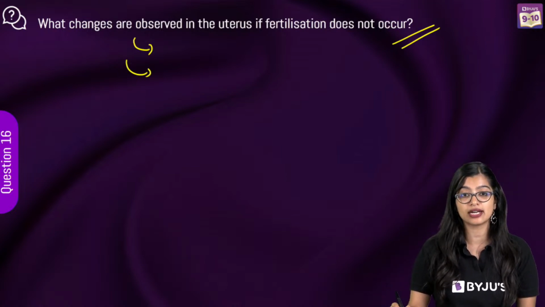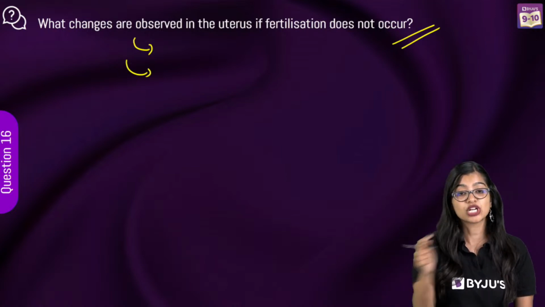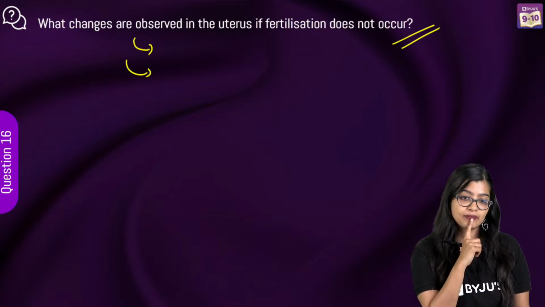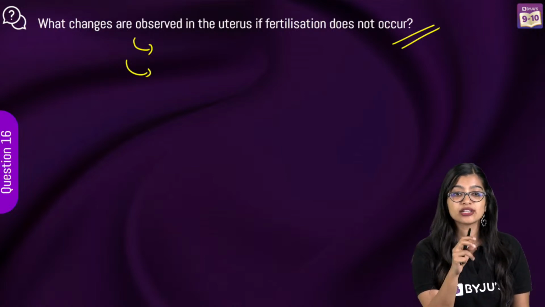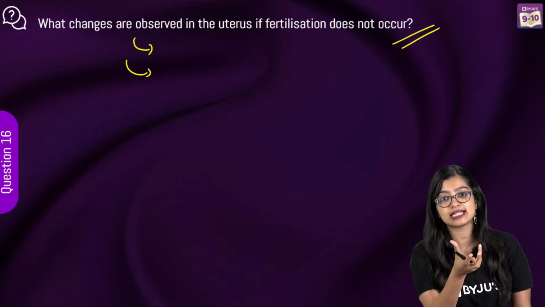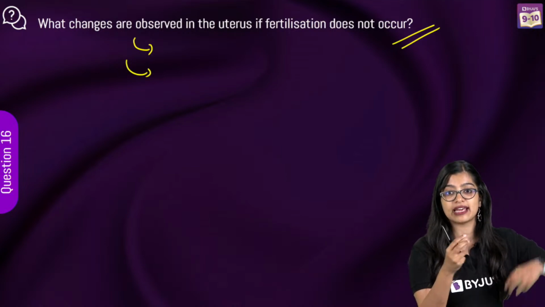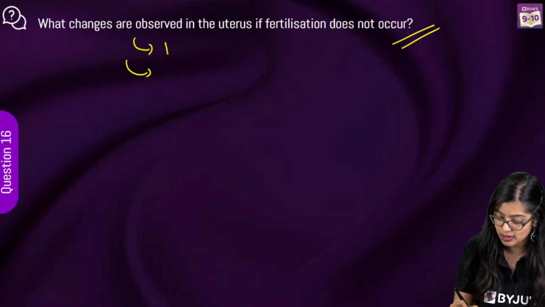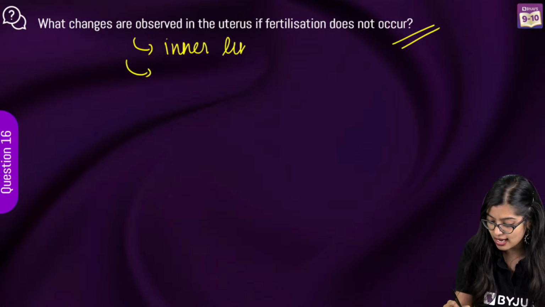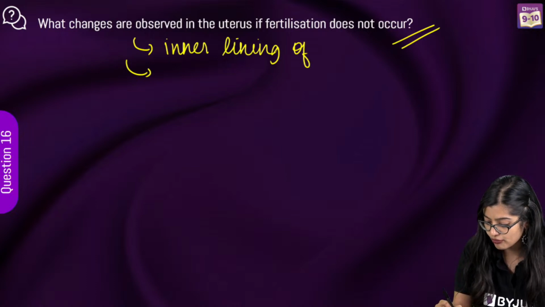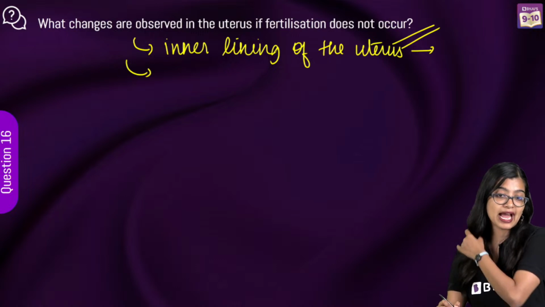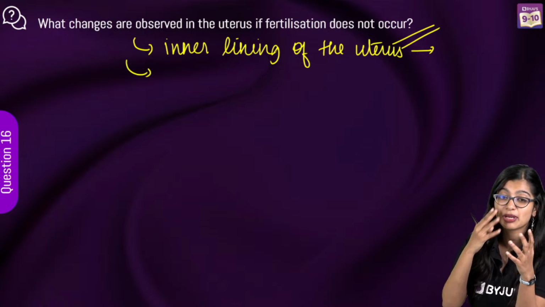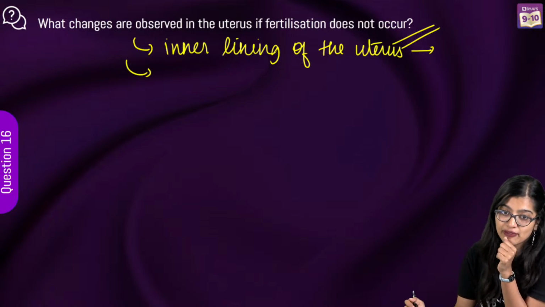Uterine muscles start to bleed, okay? Uterine wall loses thickening, okay? Yash will not say uterine muscles, okay? Because if the muscles start to bleed, that will be a... There is a thickening in the endometrium, no? So the inner lining, that's what you will have to say. When you say uterine muscles, it becomes very vague, which is why we have to be specific when we are saying that.